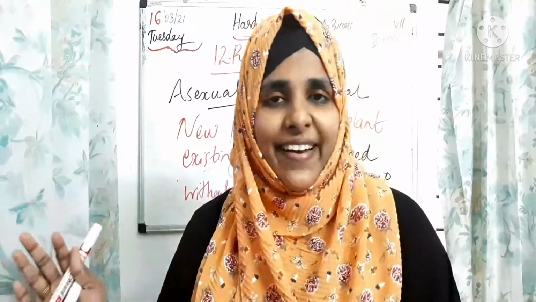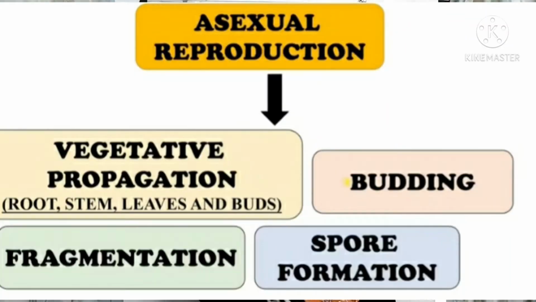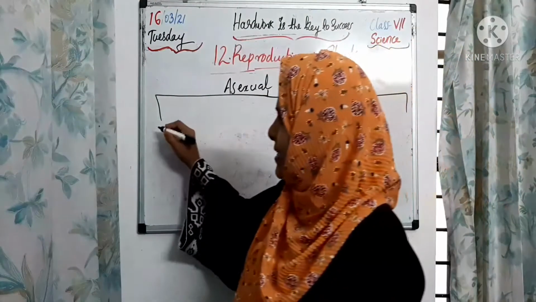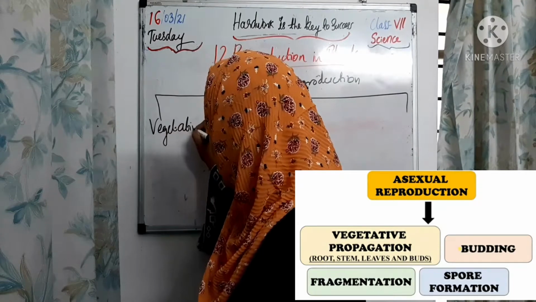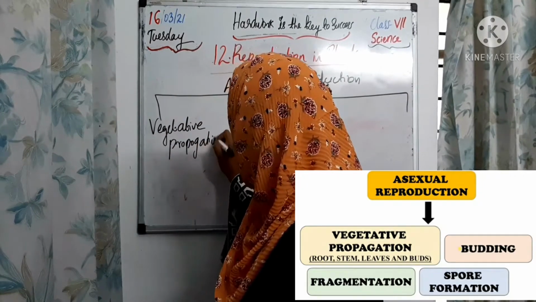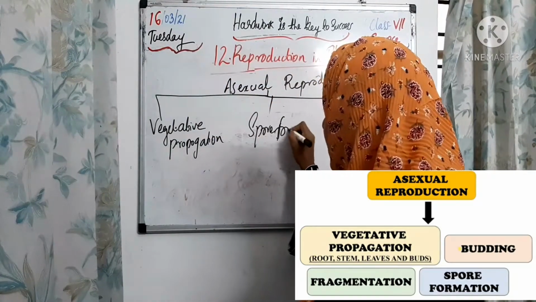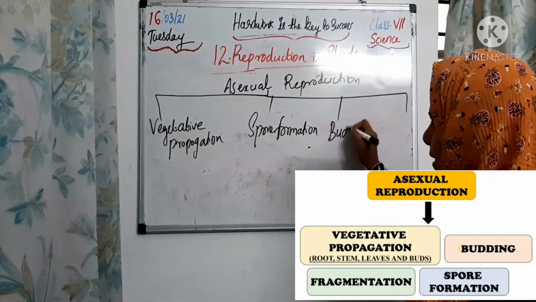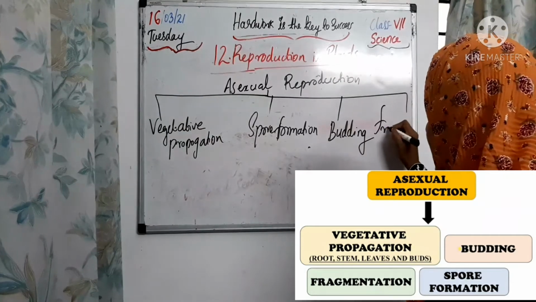Okay, children, now let's check the asexual reproduction in detail. Asexual reproduction takes place through 4 ways. That is vegetative propagation, then spore formation, then the process of budding, and the last one, the process of fragmentation.